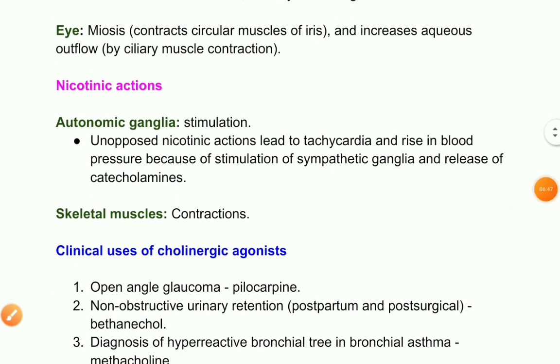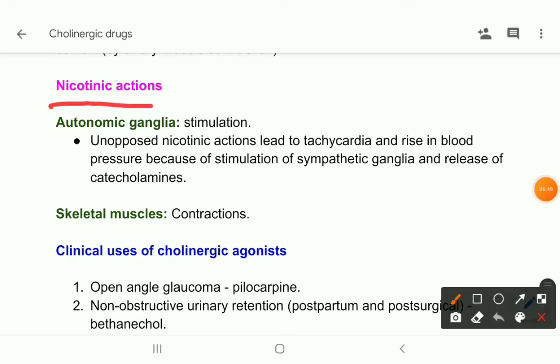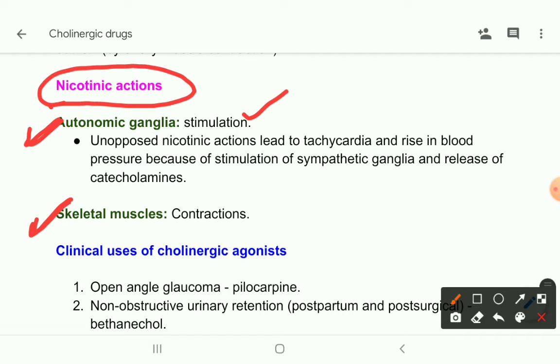Now come to its nicotinic effects. What are its nicotinic effects? You know that acetylcholine receptors, that means nicotinic receptors, are present at the autonomic ganglia and on skeletal muscle. So on autonomic ganglia, it causes stimulation, so unopposed nicotinic actions lead to tachycardia and rise in blood pressure because of stimulation of sympathetic ganglia, and there is release of catecholamines.